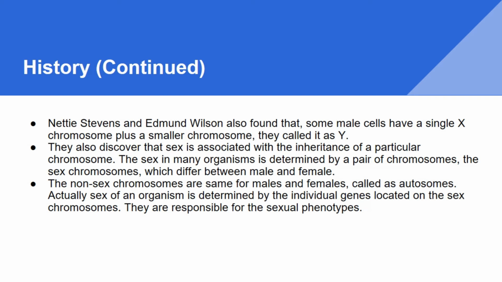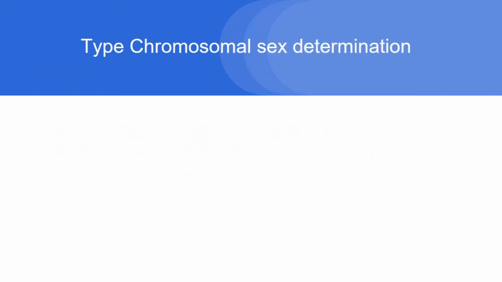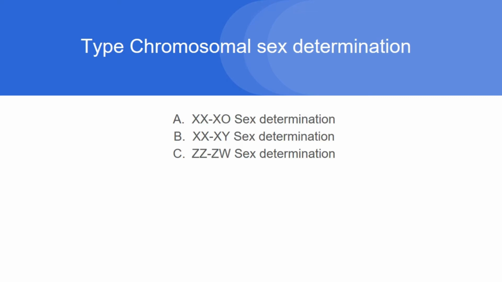Actually, the sex of an organism is determined by the individual genes located on the sex chromosomes. They are responsible for the sexual phenotype of that individual. There are three types of chromosomal sex determination: XX-X0 sex determination, XX-XY sex determination, and ZZ-ZW sex determination.